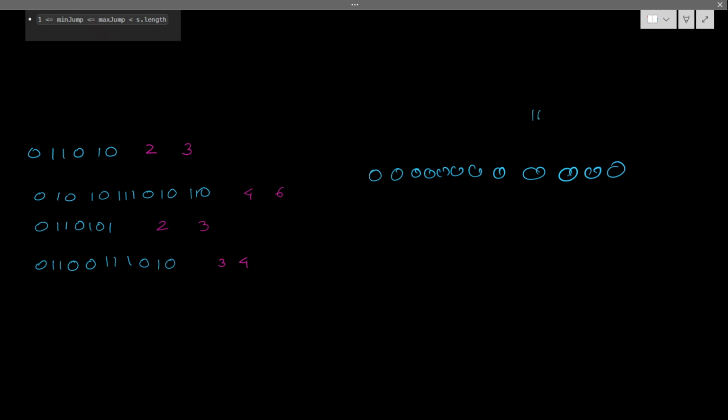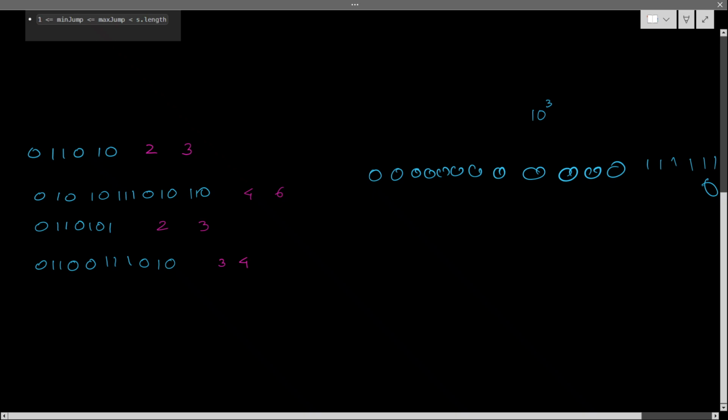So let's say the first 10 to the power 3 are zeros, then something is 1, and at the end again 0 is there. Let's say minimum jump is 1, and maximum jump is large, covering many items. Assume only from this one the last item is reachable.